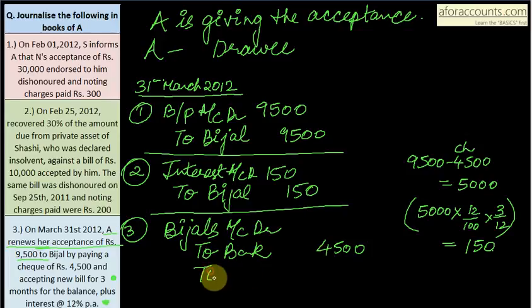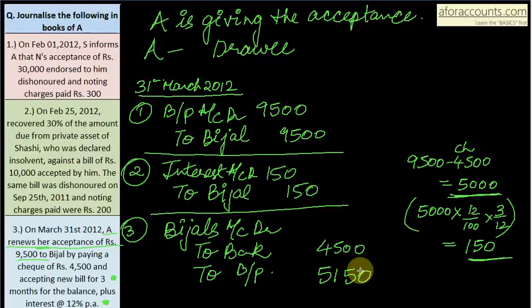And to the new bill, so to bills payable, that is 5,000 you had to give, right? 5,000 in bills and the 150 rupees of interest also has to be paid. So 5,000 plus 150, 5,150.